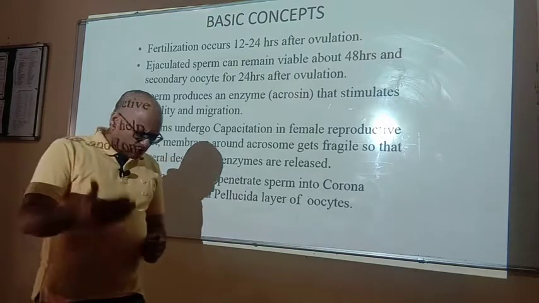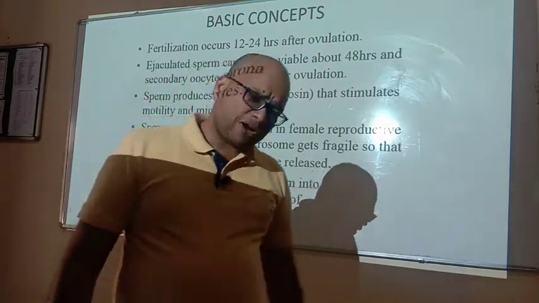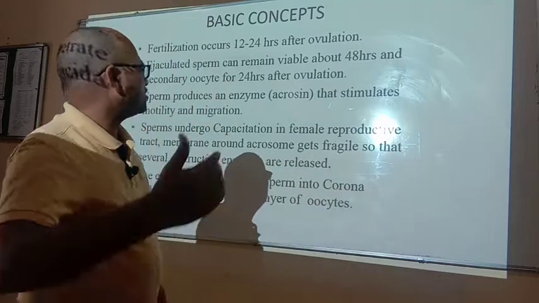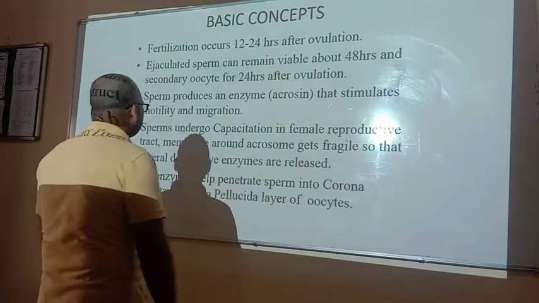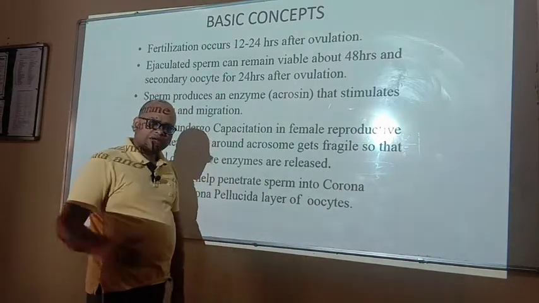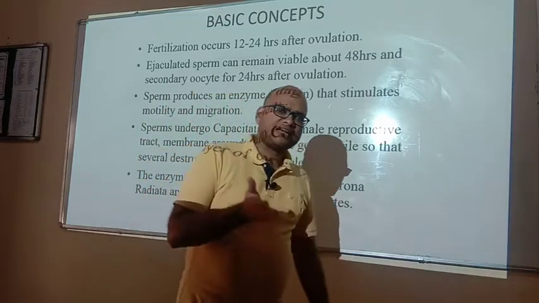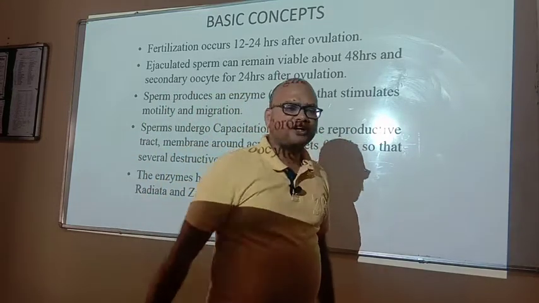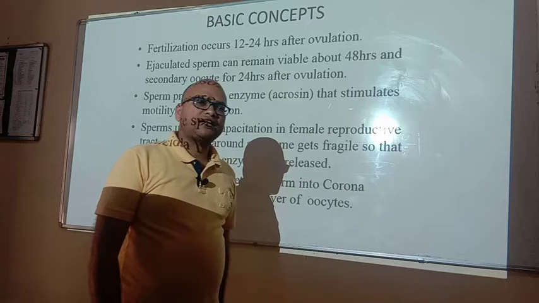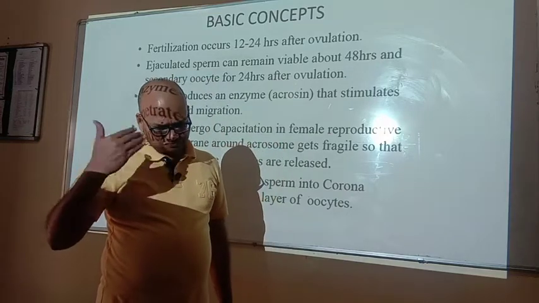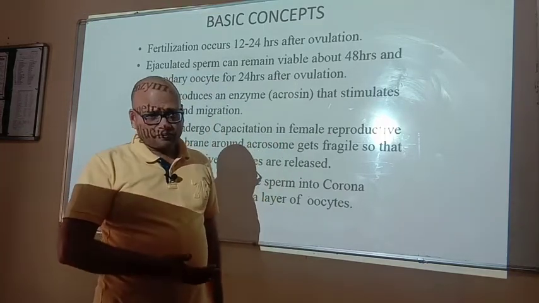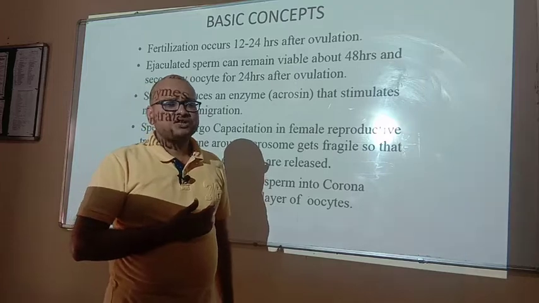Just after the ejaculation, sperms undergo capacitation in the female reproductive tract. Female reproductive tract means from the vaginal canal till the fallopian tube, because the fertilization is taking place inside the fallopian tube at the ampulla-isthmic junction.